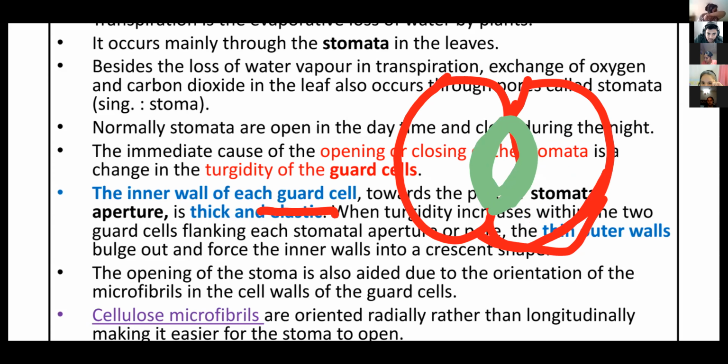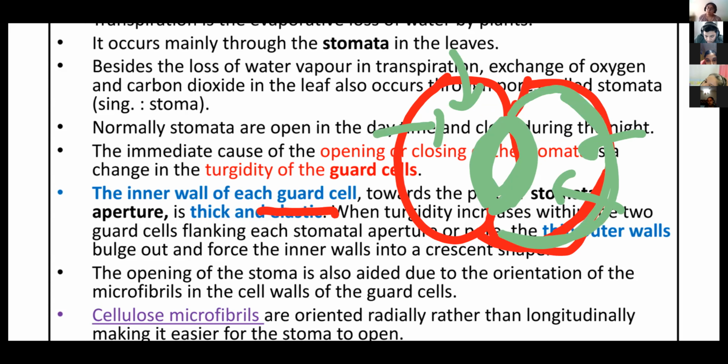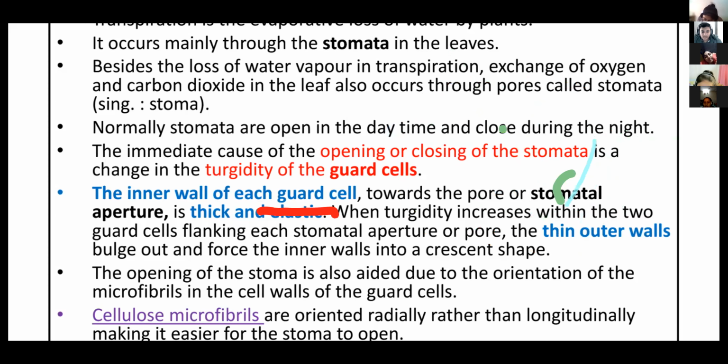When turgidity increases within these two guard cells as water molecules enter, the stomatal pore opens. The outer wall bulges out, and that forces the inner wall to pull towards the periphery and creates a crescent shape, half-moon like.